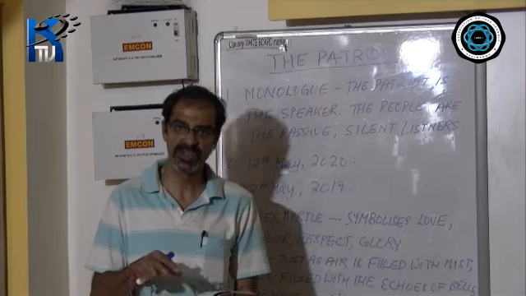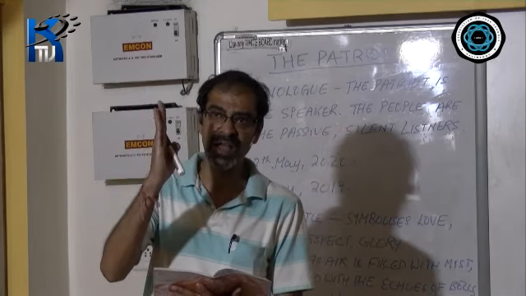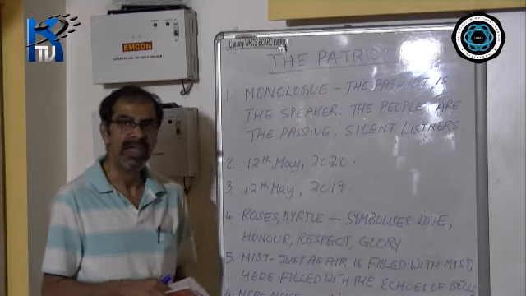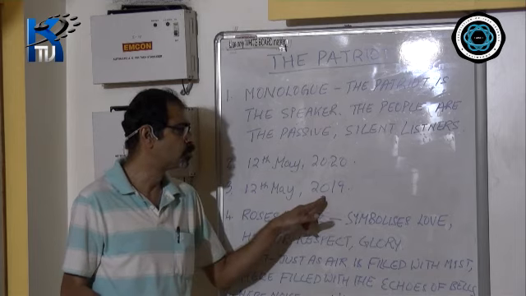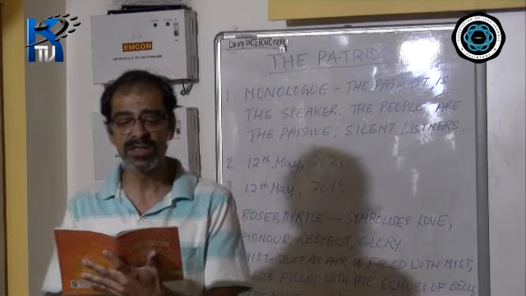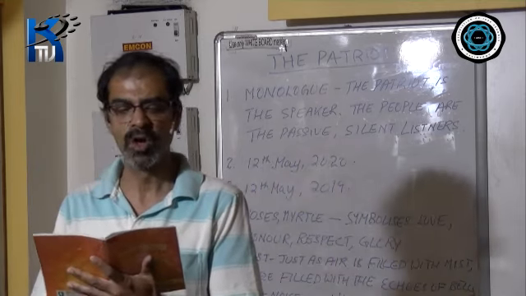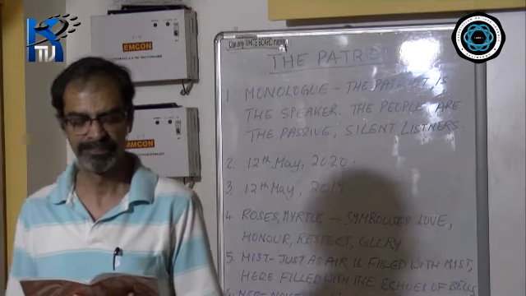Now, let us start with the poem. Remember, in the first stanza, he is remembering the hero's welcome he had been given on 12th May 2019. It was roses, roses all the way, with myrtle mixed in my path like mad.